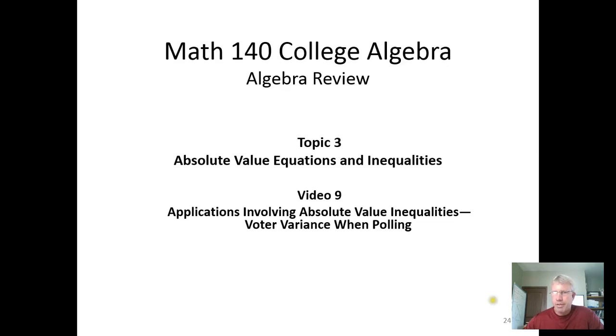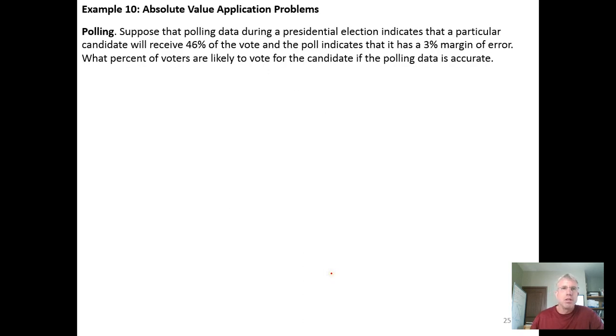So in this problem, we're going to look at an absolute value inequality application problem that deals with polling variance or voter variance when you're estimating who's going to win an election. The problem says, suppose that polling data during a presidential election indicates that a particular candidate will receive 46% of the vote, and the poll indicates it has a 3% margin of error. What percent of the voters are likely to vote for the candidate if the polling data is accurate?